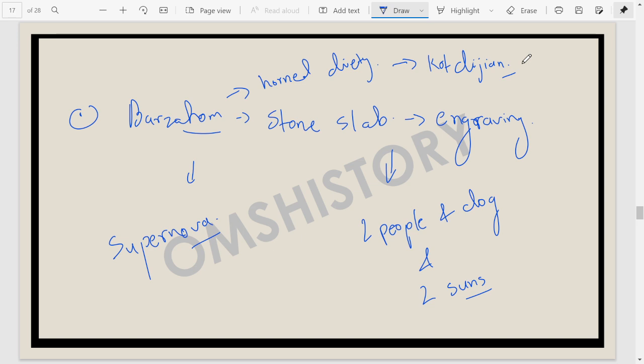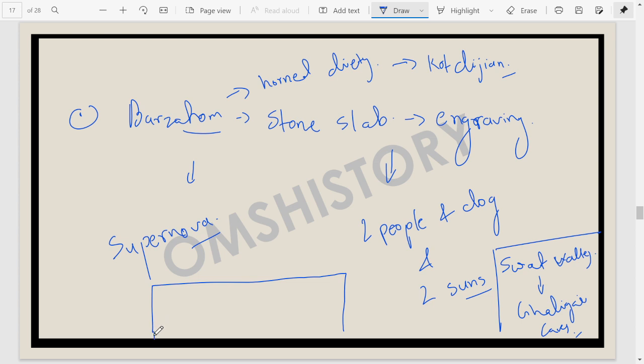Okay, if we talk about some other sites, moving away from Kashmir, then we have certain sites in Swat Valley. I'm talking about basically the Ghaligai caves. The Ghaligai caves give us some Neolithic evidence. We are talking about North India only. In Ladakh also, related to the Neolithic time period, we find a site. The name of that site is Giyak.